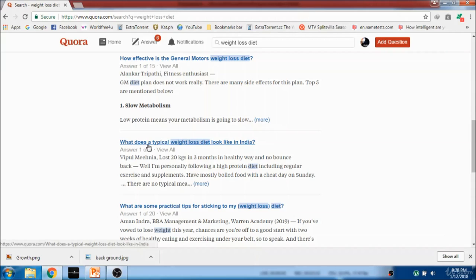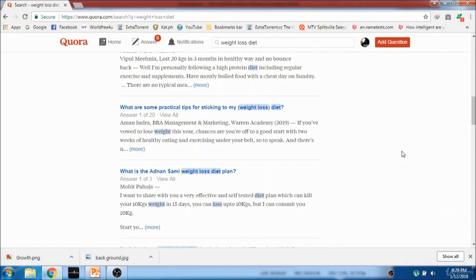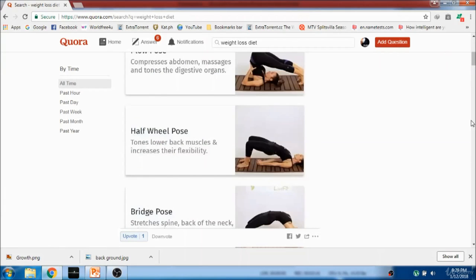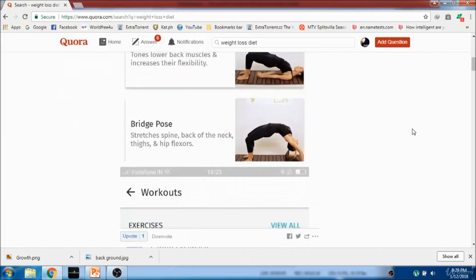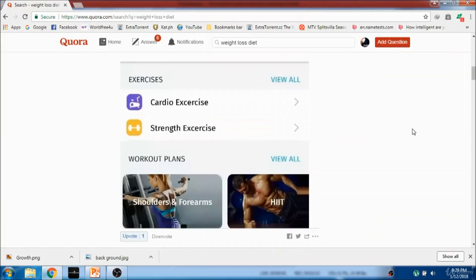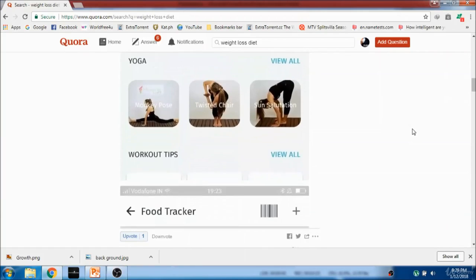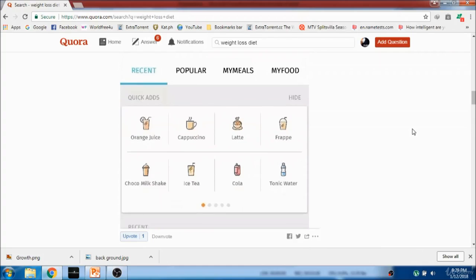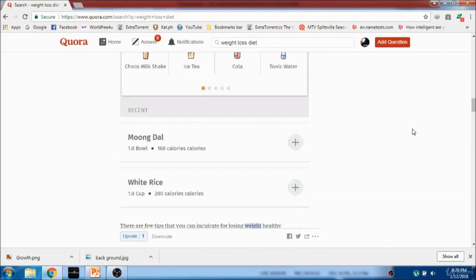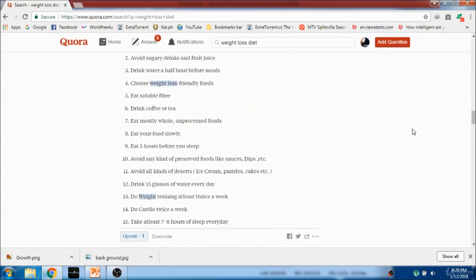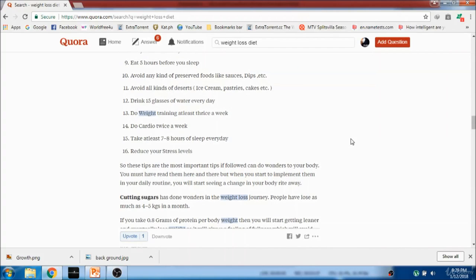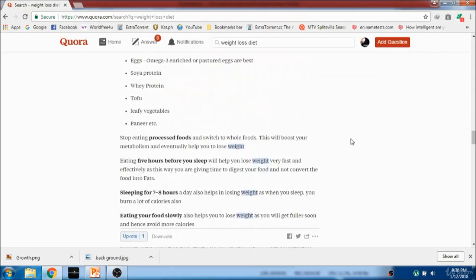Weight loss diet. What does a typical weight loss diet look like in India? How effective is the General Motors weight loss diet? Let us look for a question which has many views. Someone has posted an answer with pictures. It's very nice, quite professional, and I'm sure this is from a website. It's quite an extensive answer to the question.